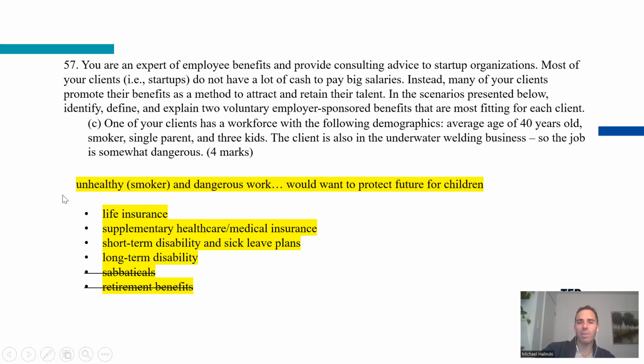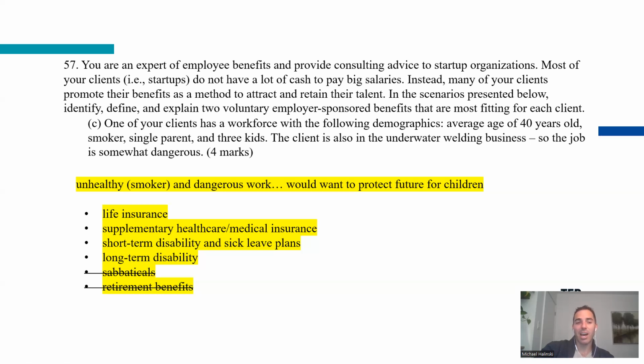Okay, so how do you digest this? They're unhealthy, baseline, boom. They're doing dangerous work, boom. You want to protect for your future children because you have 3, and you don't have a spouse that's making money to depend on taking care of the kids. So what do you want? You want life insurance? Yes. You're going to die, right? You're smoking, dangerous work. This is not good. You also want long-term and short-term disability because again, you're an unhealthy individual. You want money to be there for your kids, right?